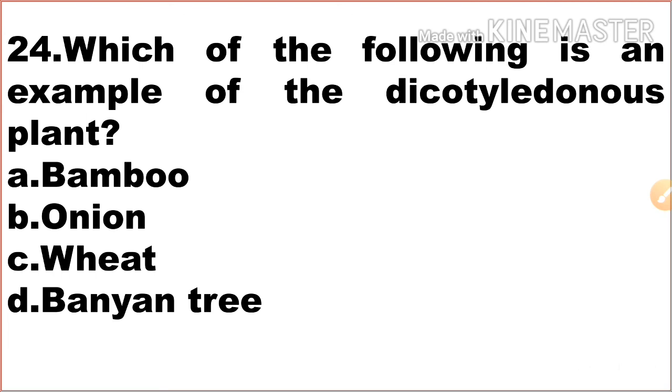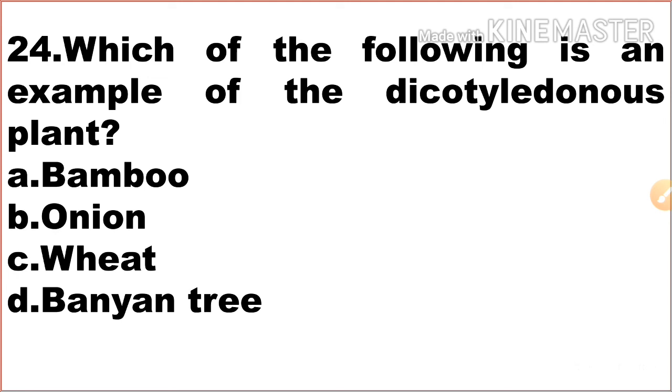Next one, which of the following is an example of a dicotyledonous plant? Option A bamboo, option B onion, option C wheat, option D banyan tree. What do you mean by a dicotyledonous plant? Plants with seeds having a single cotyledon are called monocots. For example, rice and wheat are monocots. Plants with seeds having two cotyledons are called dicotyledonous.